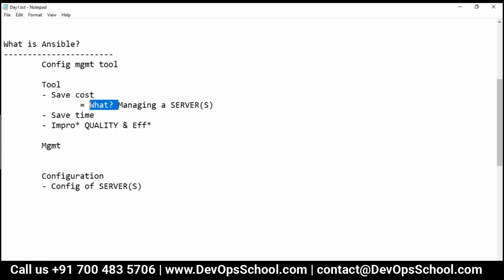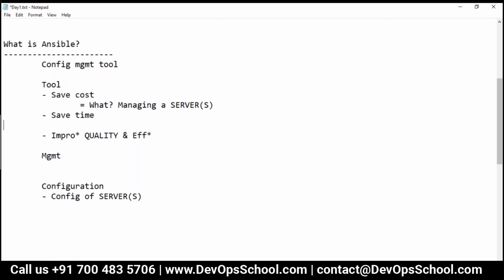But when I say saving time, in which way? Maybe deploying apps. I'm not saying app, I'm saying apps, multiple apps, at multiple servers. So you want to save time during the deployment of multiple apps at multiple servers.